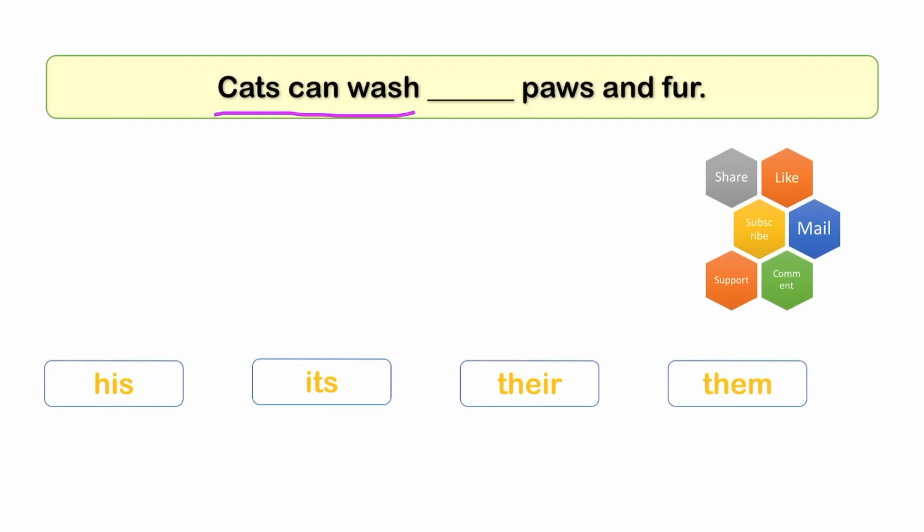Cats can wash dash paws and fur. So we need to observe: cats can wash. Options are is, its, their, them. So we can't use is. We can use its. Cats can wash its paws and fur.